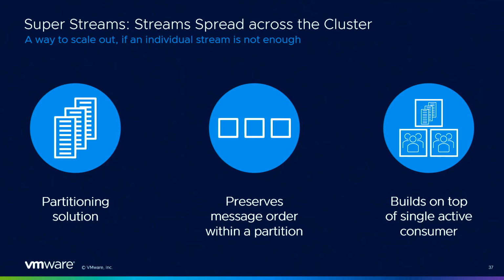And another feature is superstreams. So superstreams are a way to scale out if you feel you reach the limit of one single stream for your application. You can scale out by using superstreams. It's a partitioning solution. A superstream is just a logical entity that your application sees. Internally, it's actually implemented as individual streams, which are the partitions of the superstream.